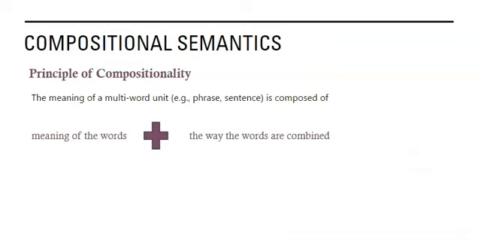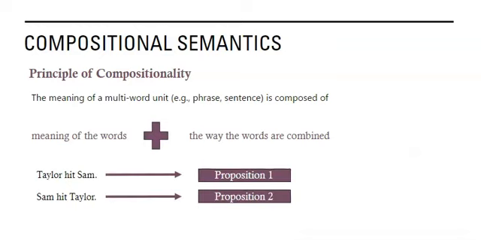So we can take those three little words, Taylor, Sam, and hit, and combine them in two very different ways, reflecting two very different events. Taylor hit Sam, and Sam hit Taylor. Those are two different ways we could combine those, expressing two different events in the real world.